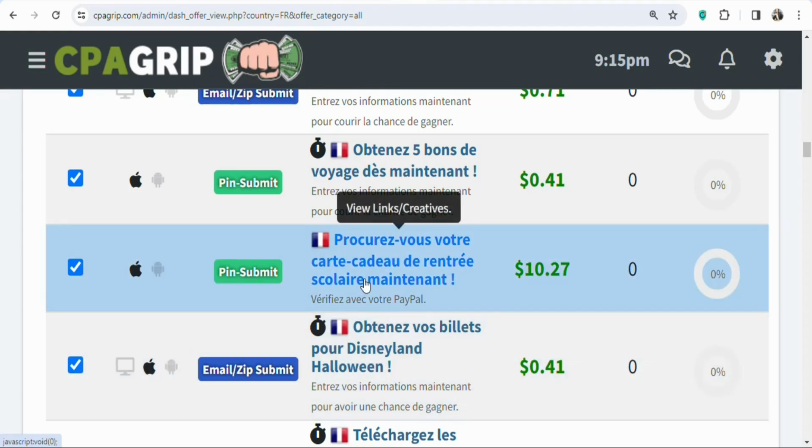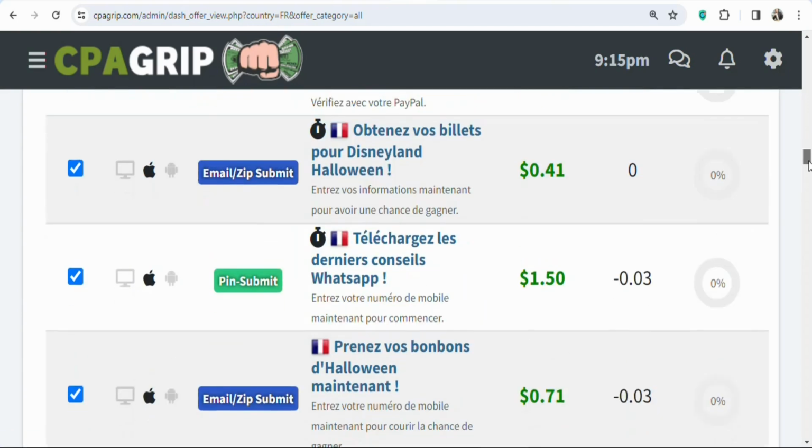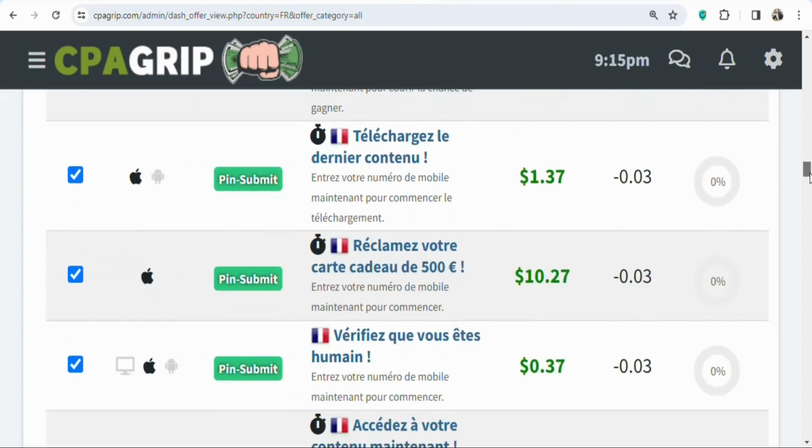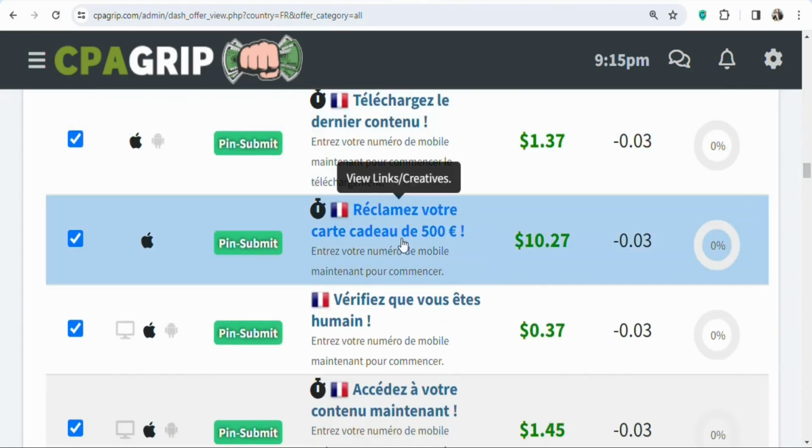This offer is very easy for people to enter their details since they have to enter a PIN code. So if you want, you can promote an offer like this. There are many of them. When you scroll down, you can see many of them. You can see this one right here. The requirement is pin submit and the payout is $10.27. So if you get a lead, you are going to be earning this amount right here.